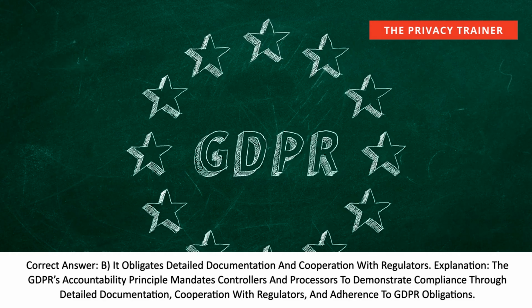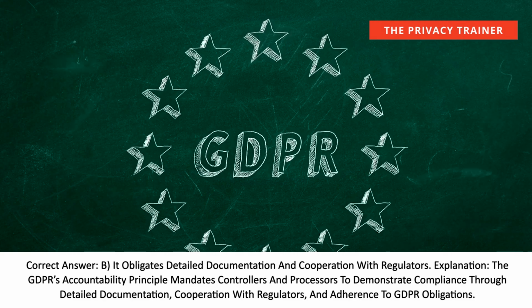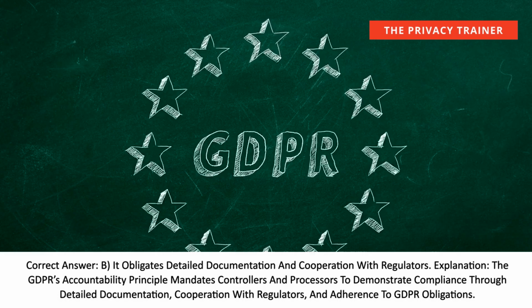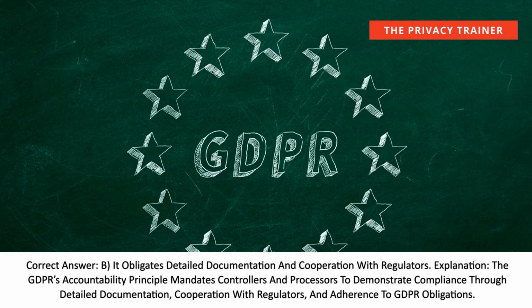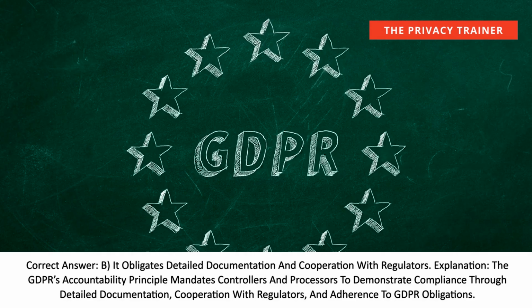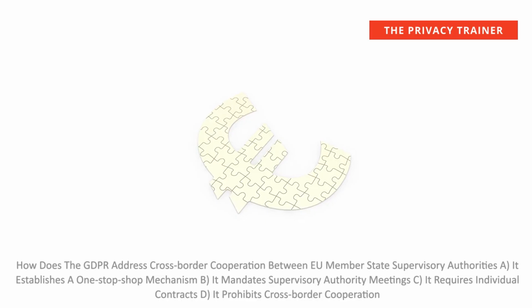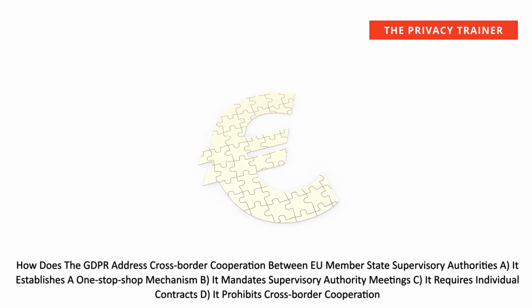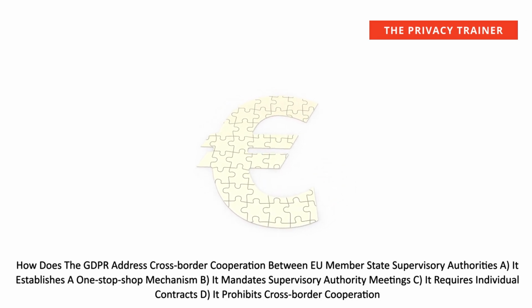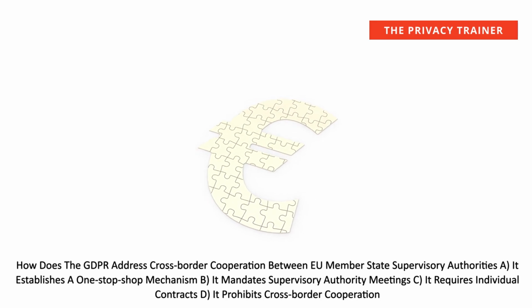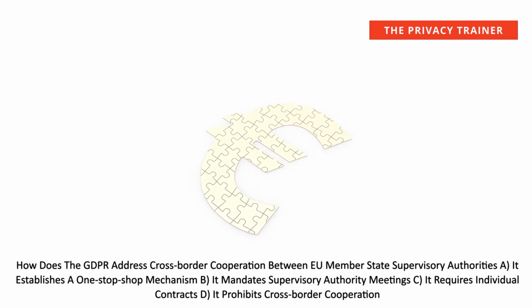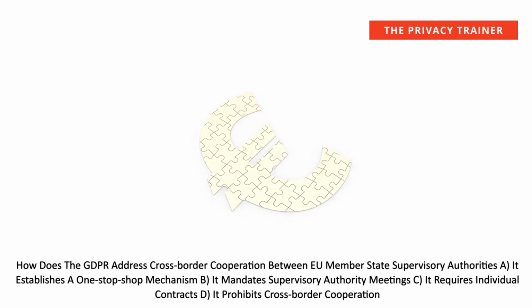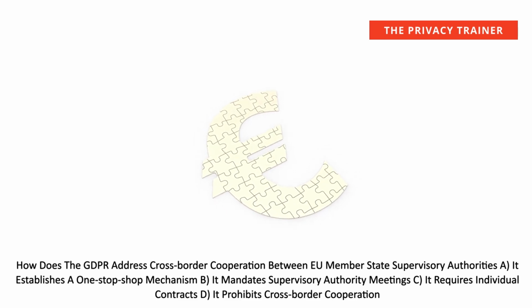Explanation: The GDPR's accountability principle mandates controllers and processors to demonstrate compliance through detailed documentation, cooperation with regulators, and adherence to GDPR obligations. How does the GDPR address cross-border cooperation between EU member state supervisory authorities? A. It establishes a one-stop shop mechanism. B. It mandates supervisory authority meetings. C. It requires individual contracts. D. It prohibits cross-border cooperation.